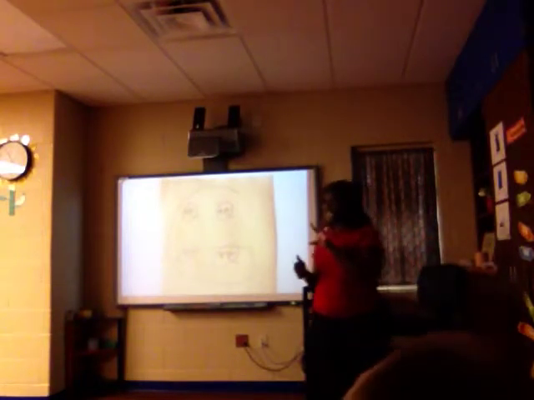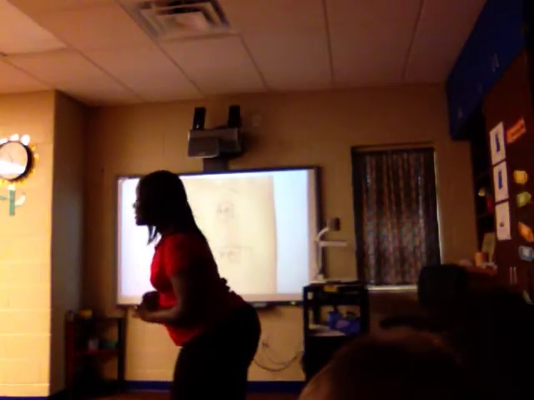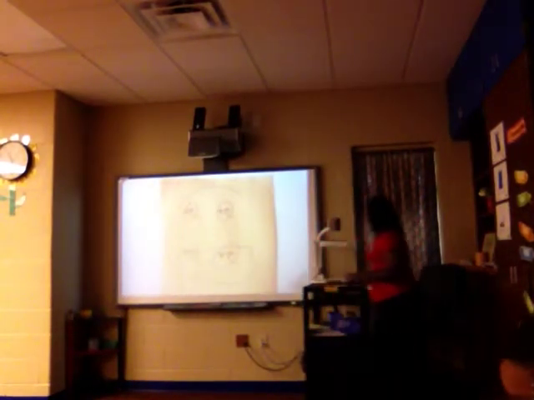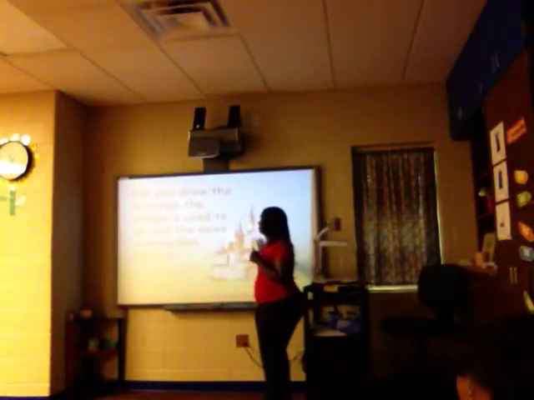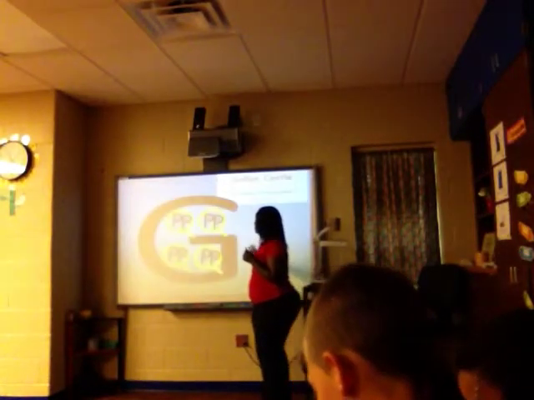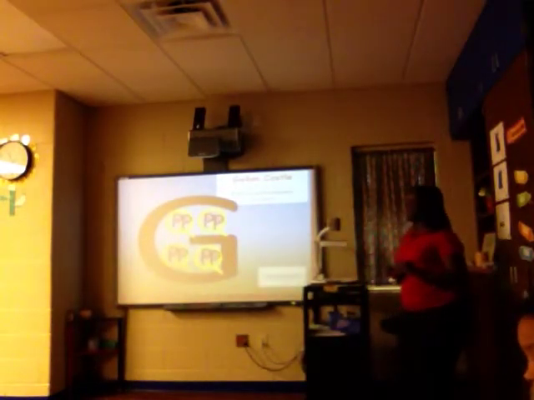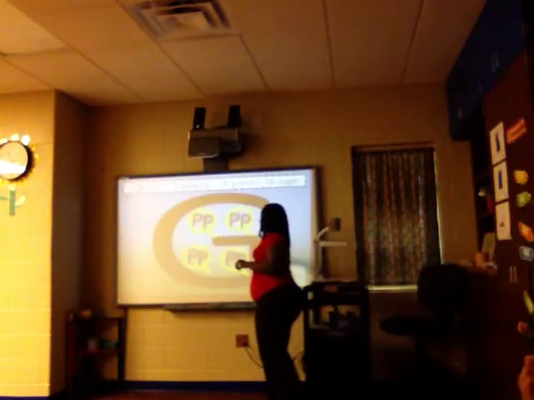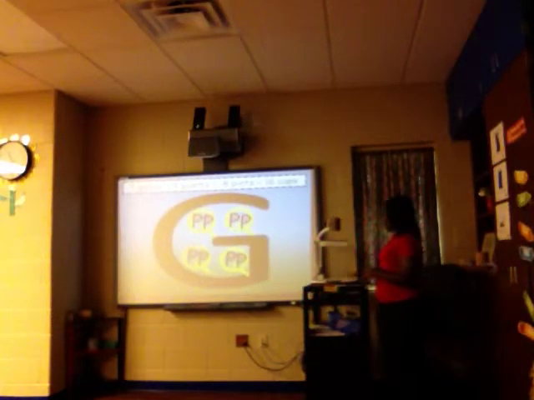If we're talking about capacity, G stands for gallon. The Q stands for quarts. The P stands for pints, and the C stands for cups. Gallon Castle: 4 queens or 4 quarts, 8 princes and princesses, 8 pints, and 16 cats or 16 cups. 1 gallon equals 4 quarts equals 8 pints and 16 cups.